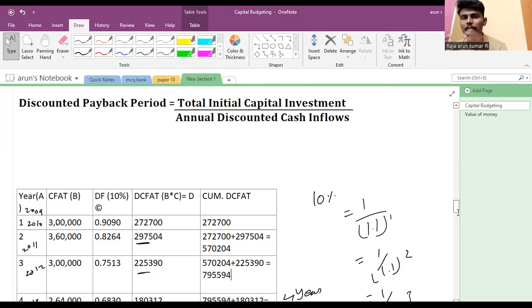Capital budgeting is the most important chapter, as I said in earlier classes also. So you just understand the concept, how to derive the sum. If you know how to derive the sum, you will be able to answer that question in the examination. Just practice more sums in the workbook and previous year questions. It will benefit you.